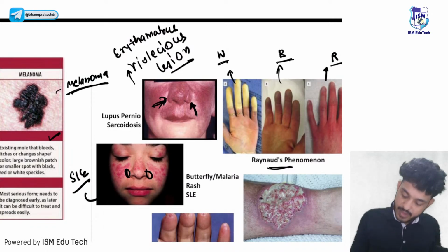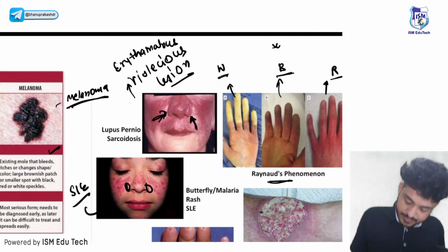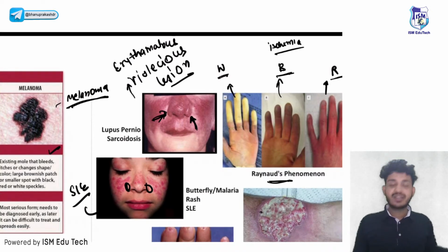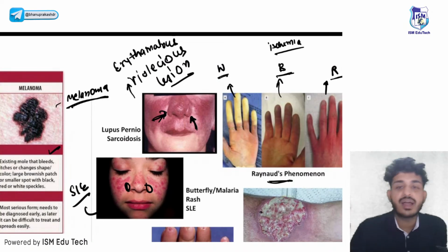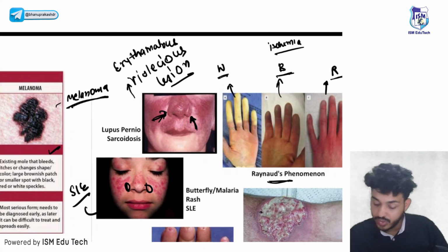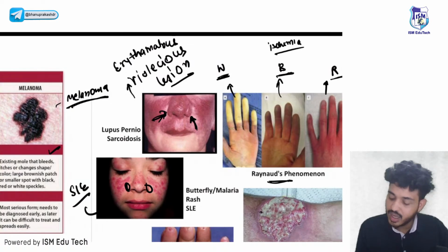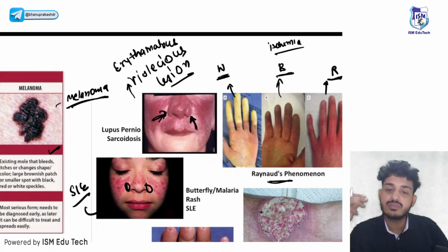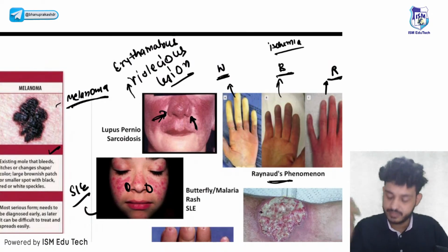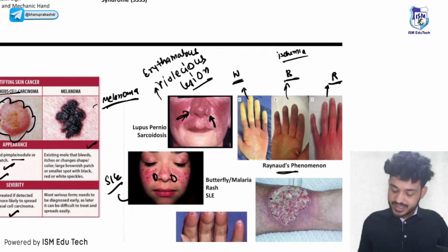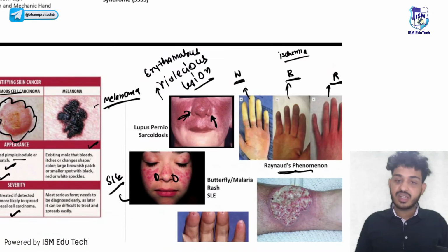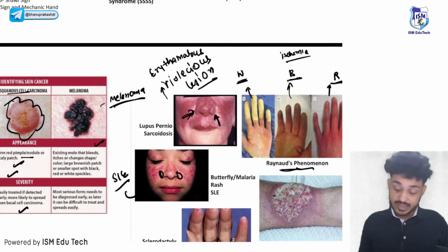Ultimately there will be normalization of the supply, which leads to red color again. So that will be the sequence. When will it happen? Due to hot or cold phenomena. If you are having extreme cold or extreme heat, then it will happen, right? And it is associated with multiple diseases. Raynaud's disease is a different thing. Raynaud's phenomena is associated with multiple diseases.